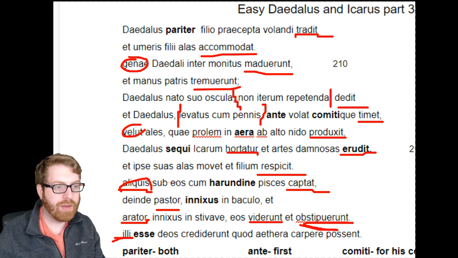All right. And then down here, the plowman and the shepherd, they are the illy that's going to be doing our action here. So they're going to be doing two things. They're going to be crederant, and they're also going to posent carpere. I messed that up. So they are going to be doing crederant. Posent carpere is going to be referring back to Daedalus and Icarus. All right, so this verb is they think that they are something because they are doing this action, referring to Daedalus and Icarus. There we go.